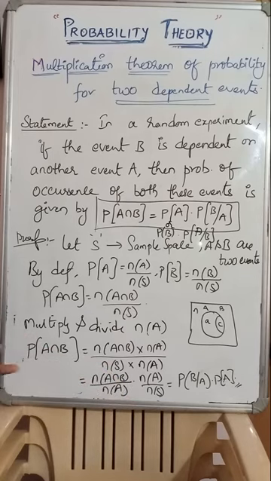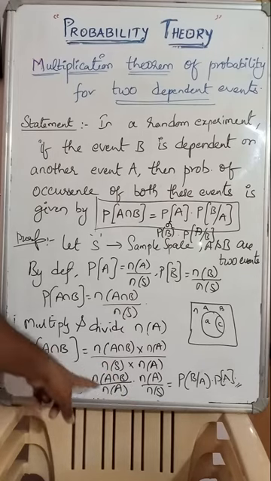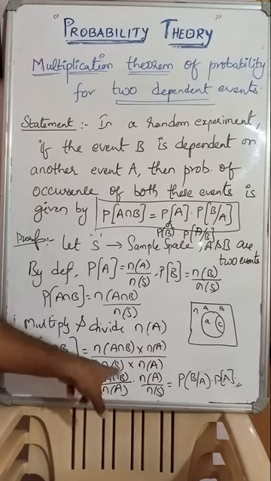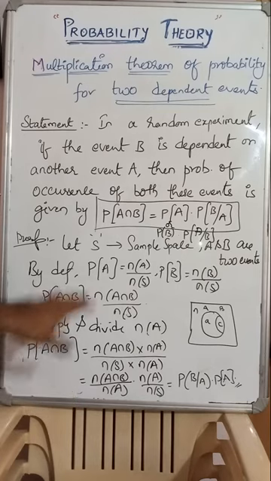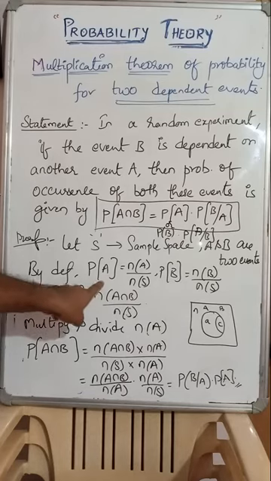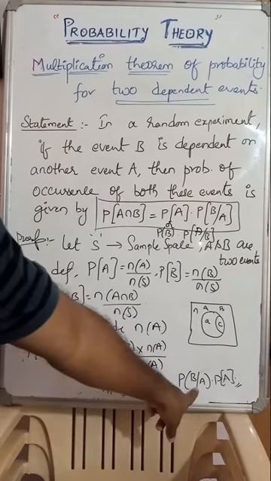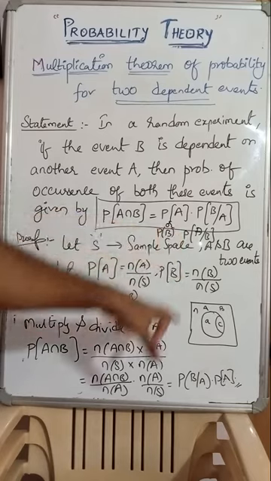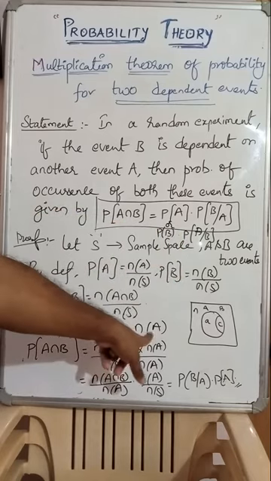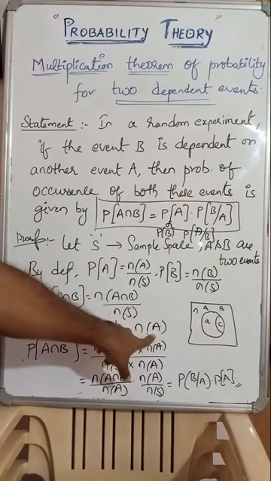N of A intersection B by N of A into N of A by N of S. N of A intersection B by N of A means P of B given A as per the definition. Are you clear? Next, N of A by N of S is nothing but probability of A. Ultimately, this is P of B given A, and this is P of A. Hence proved. Clear?